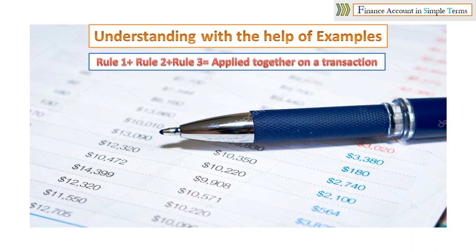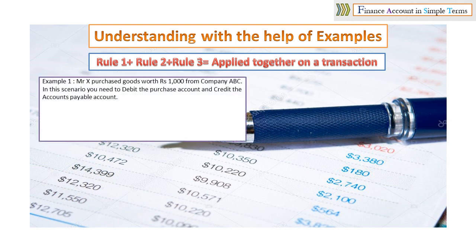Before we look into the examples, just one more thing which is very important: rules number 1, 2, and 3 are applied together for a transaction, because in each transaction, a party is involved, and along with that party, either an expense account or an income account or an asset account is involved. So rules 1, 2, 3 are applied together. Now let's move to example 1.